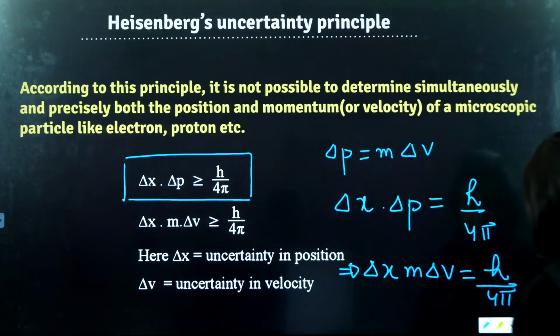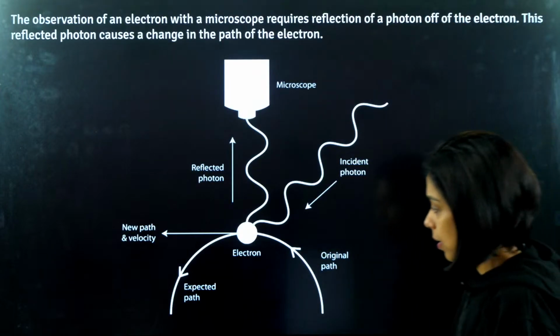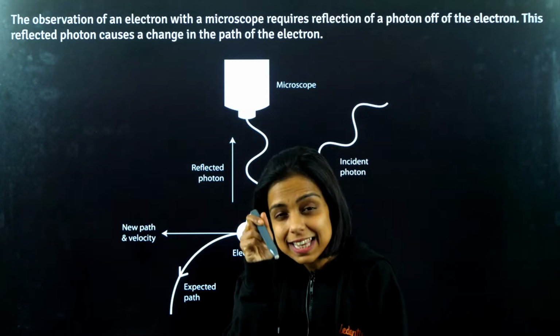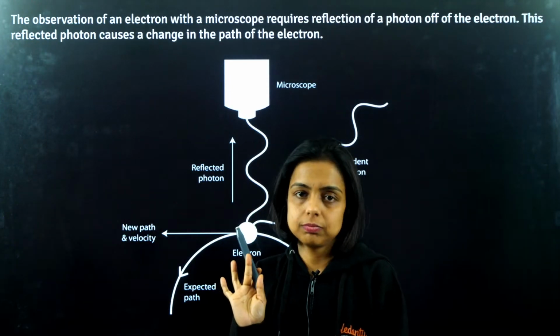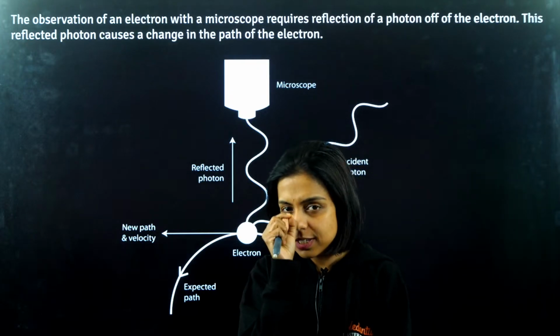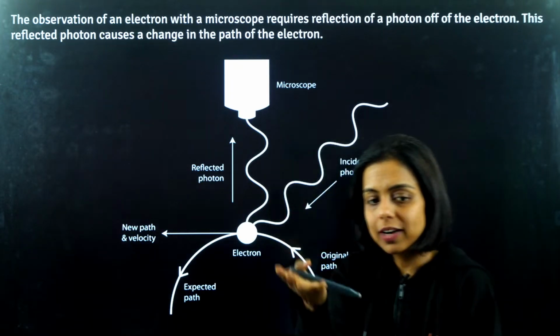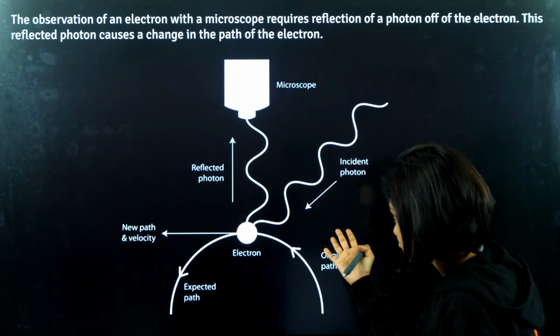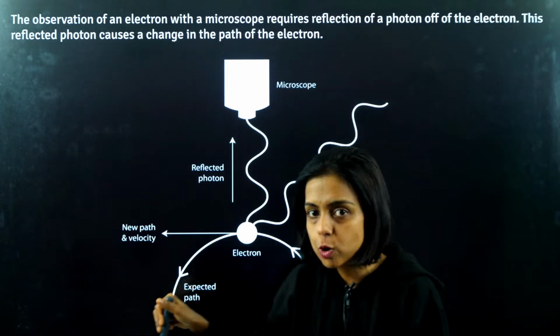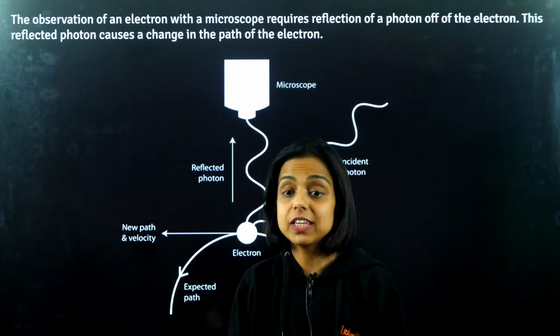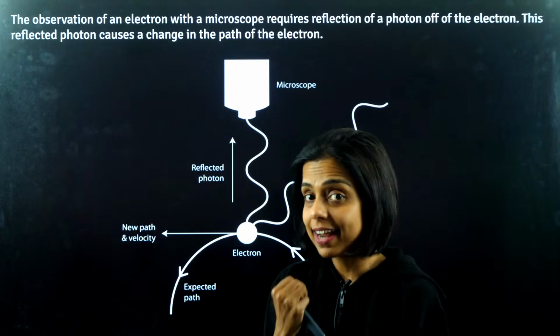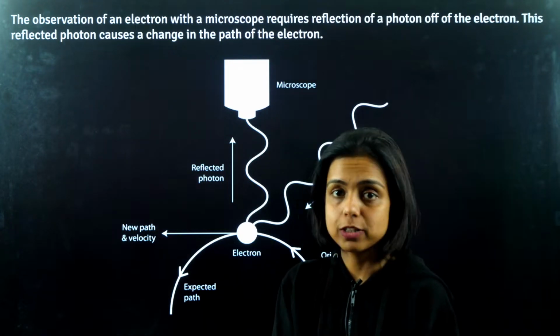Now let's try to understand. Suppose I want to see the exact position of my electron. This is the atom. I want to see the exact position of my electron. So what I'll do? I'll use a microscope, an electron microscope. In a microscope, in the instruments, we use light. Light has photons, the quanta, the packets of energy.